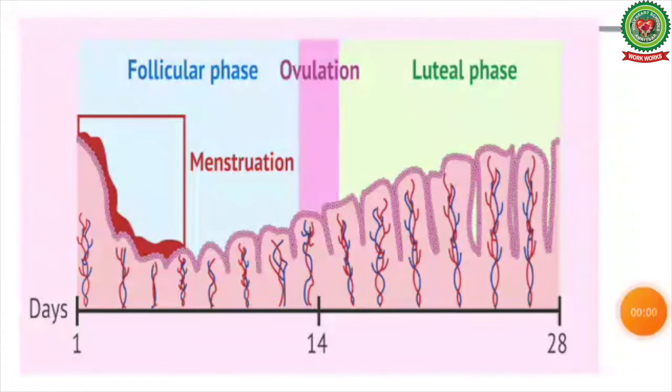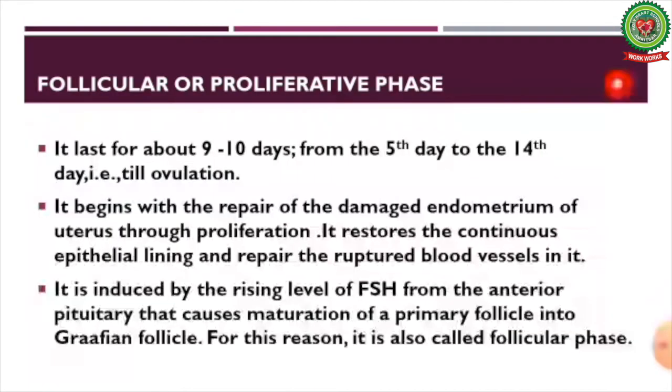In this image, we can notice the changes in the endometrium lining of the uterus. In the first phase of the menstrual cycle, that is menstruation, there is shedding of the endometrium lining. The next phase we are discussing is the follicular or proliferative phase.